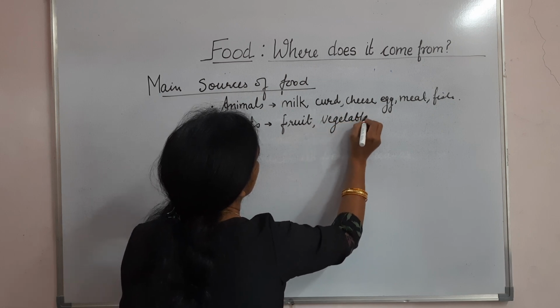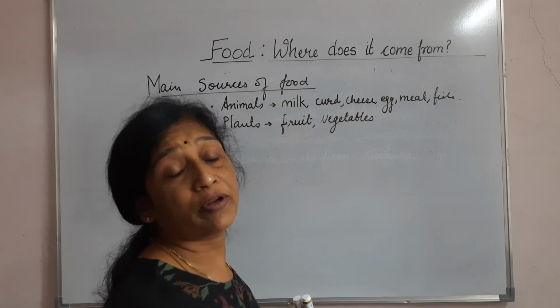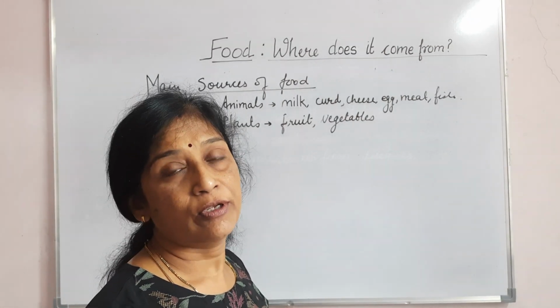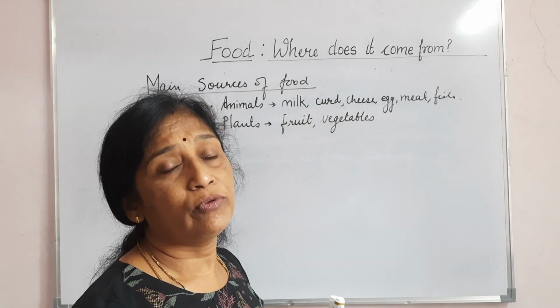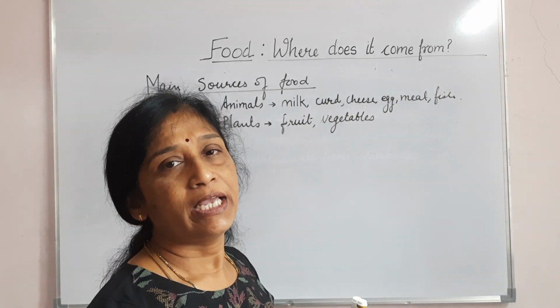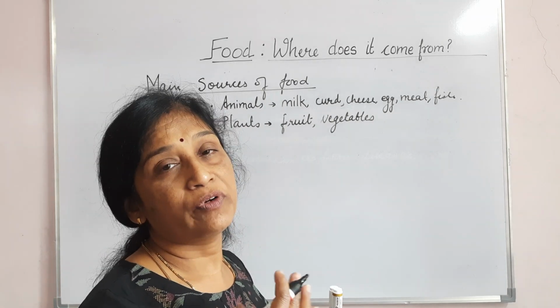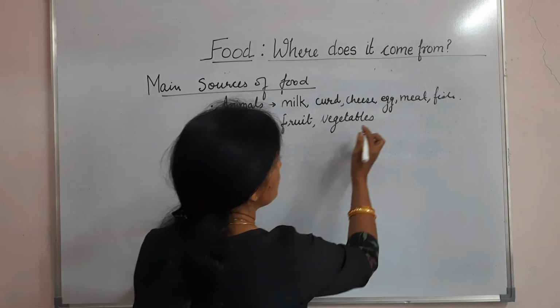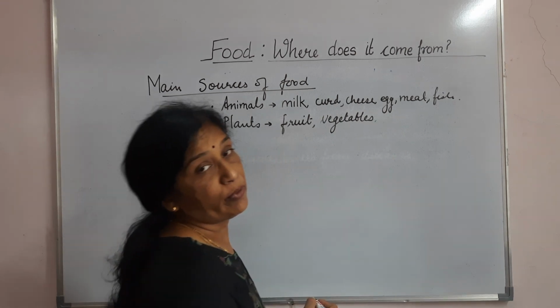But you know, children, vegetables are equally important. They are a rich source of many nutrients. So we should consume more green vegetables. Green vegetables are very important.